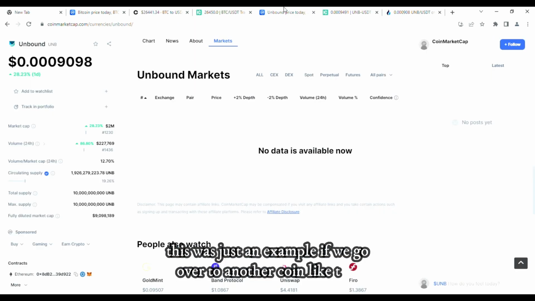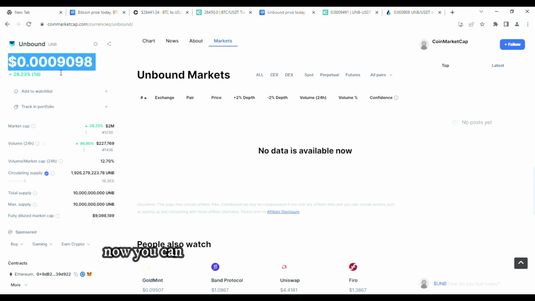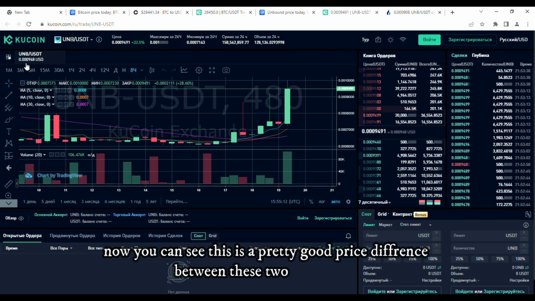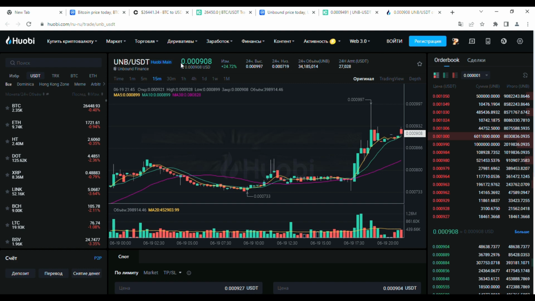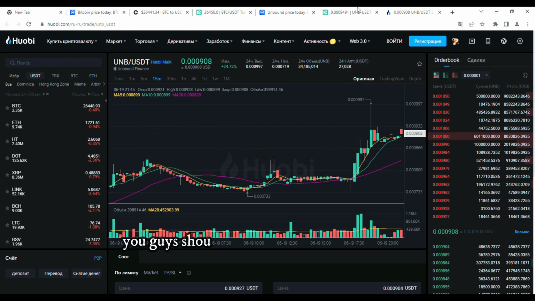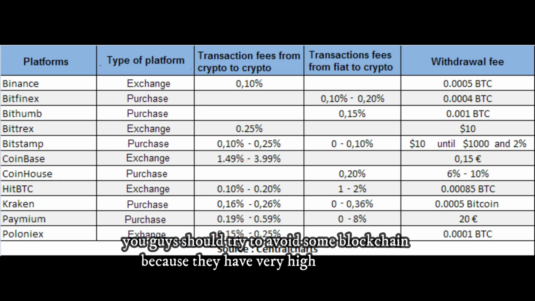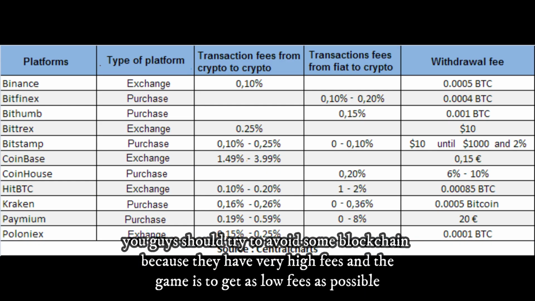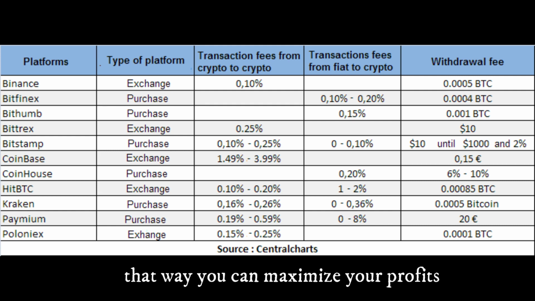If you go over to another coin like this coin, now you can see this is a pretty good price difference between these two exchanges. But another important thing is withdrawal and deposit fees. You guys should try to avoid some blockchains because they have very high fees, and the game is to get as low fees as possible. That way you can maximize your profits.